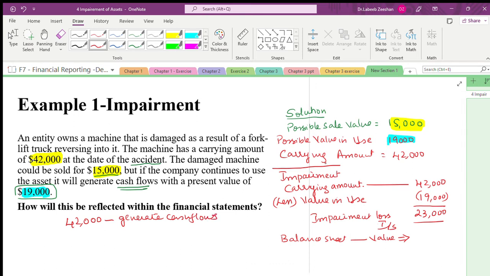Now, listen carefully. The value is how much now? It is 19,000. If we are showing it in the statement of financial position, they generate cash flow subject to 19,000 only. The asset has been damaged. When the asset has been damaged, the value of the asset has decreased. Can the asset generate the same revenue?